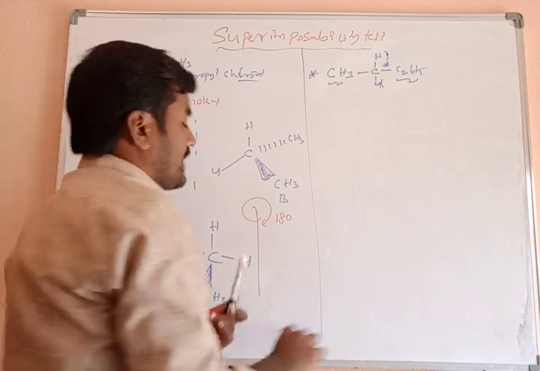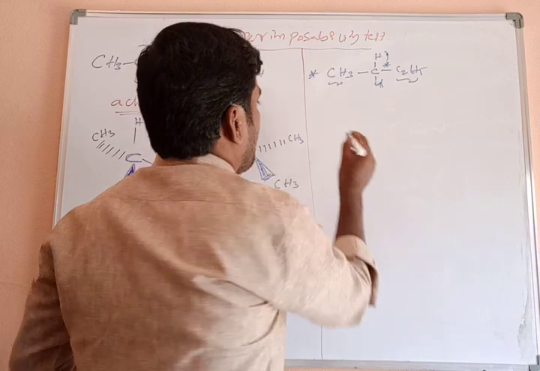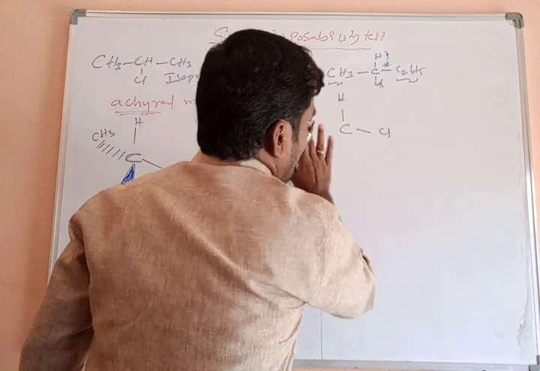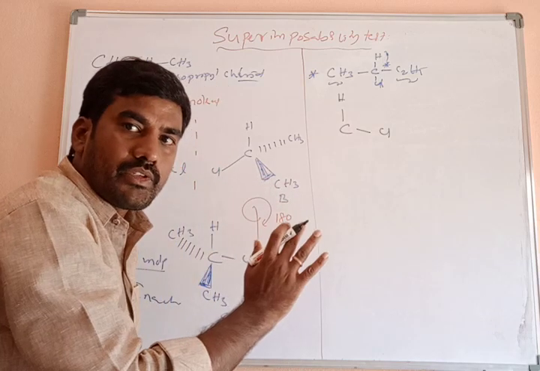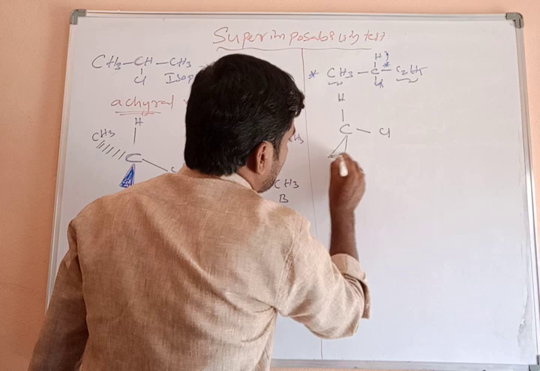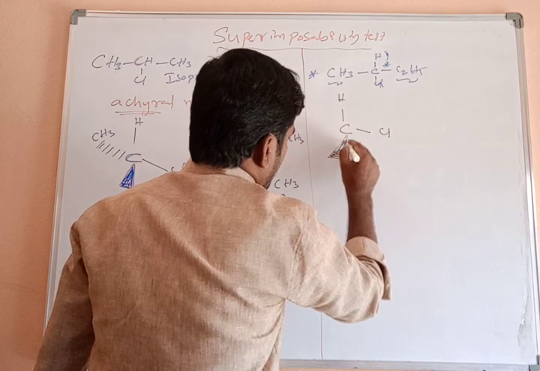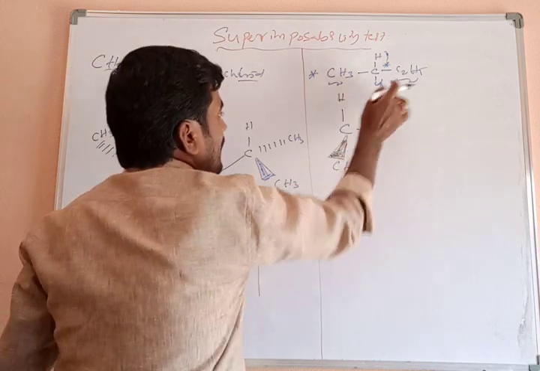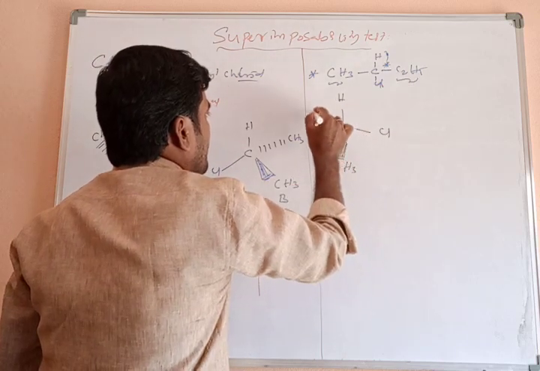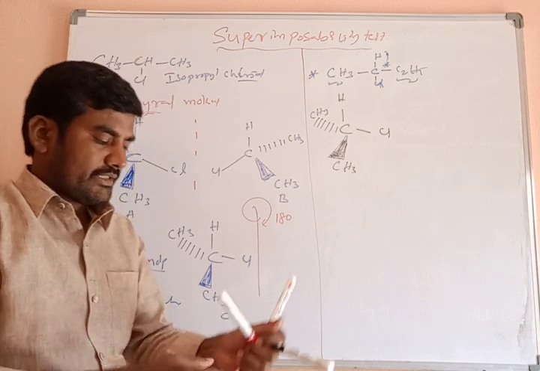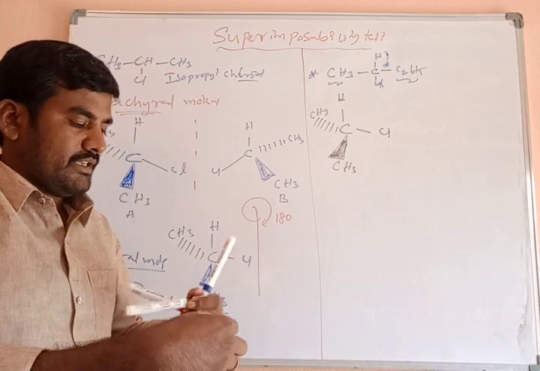Now we will write the three-dimensional structure of this compound. Hydrogen and chlorine both lie on the plane, on the board, the same plane. Now one methyl group is present above the plane. What about the ethyl group? It is, for example, inside the plane. Okay, I will show it using the structures.